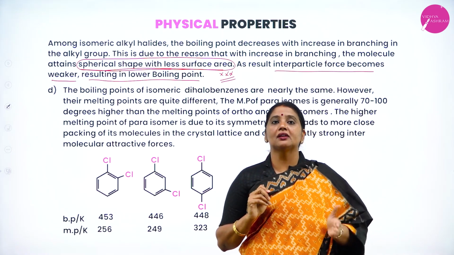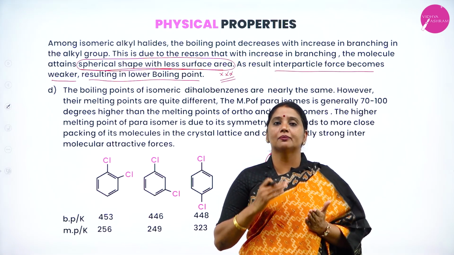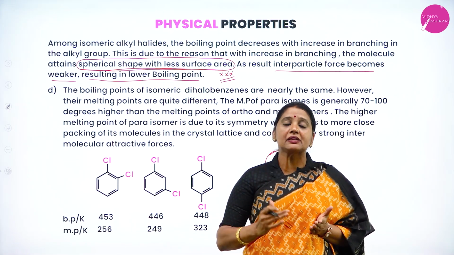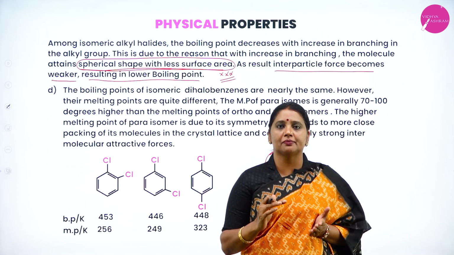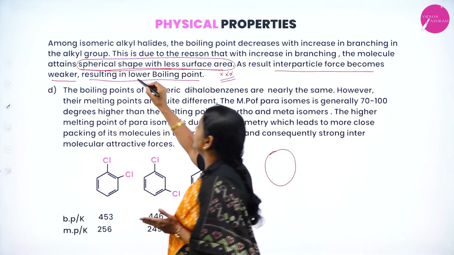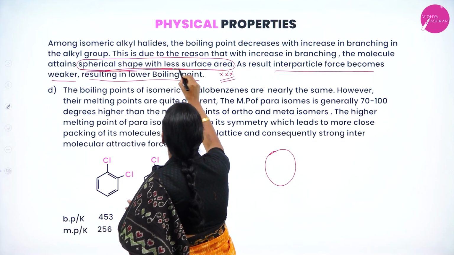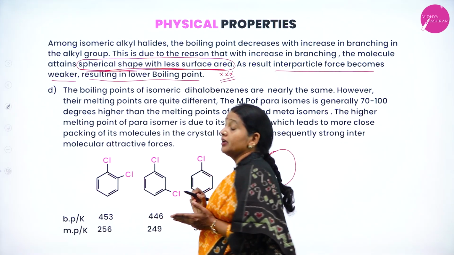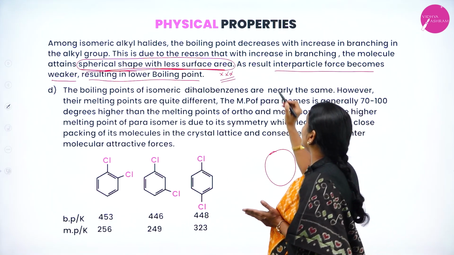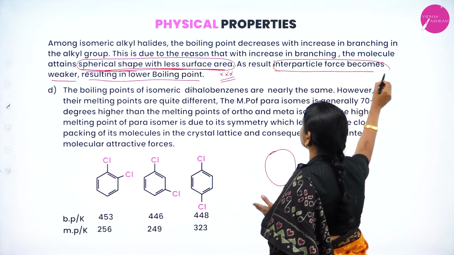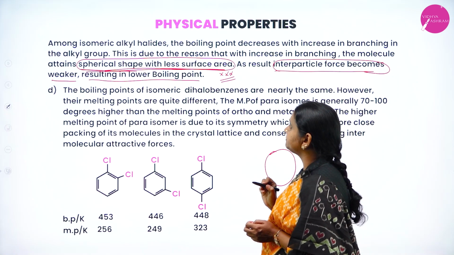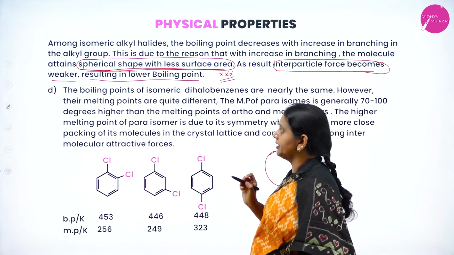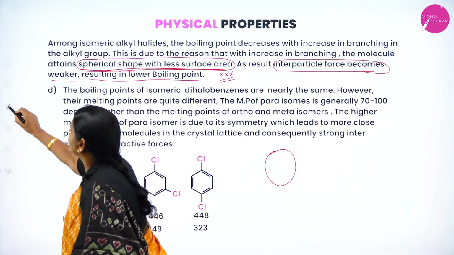Once again, I will repeat. As the molecule becomes more and more branched, it attains spherical shape and has less surface area. As a result, the interparticle force of attraction becomes what? Weaker. Therefore, it requires a low boiling point.